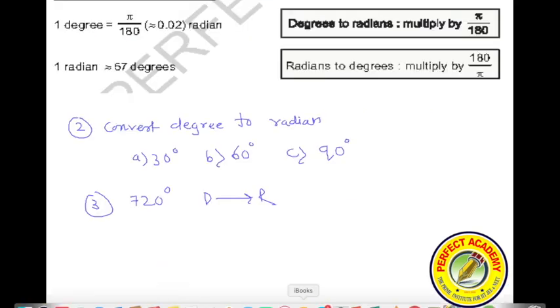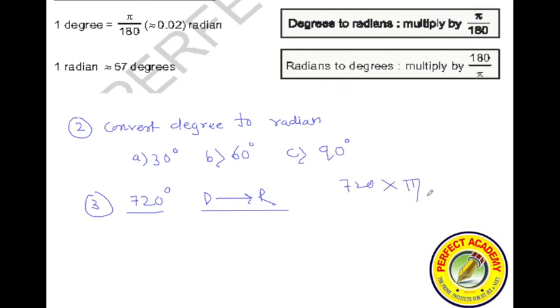So for 720 degrees, if I am converting it to radians, 720 multiplied by pi by 180. 180 into 4 is 720. So the answer is 4 pi.